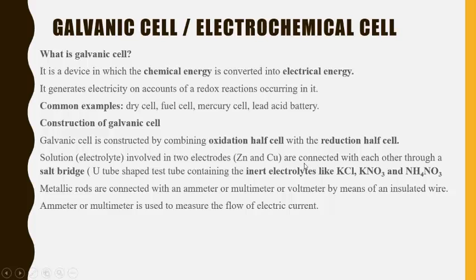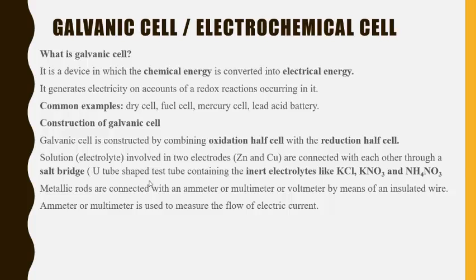They are connected or communicate with each other through a salt bridge, which is a U-tube shaped test tube containing inert electrolytes. So you have to remember the inert electrolytes that are used in the U-tube, like potassium chloride, potassium nitrate, sodium thiosulfate, and ammonium nitrate. These are some examples of inert electrolytes that are mixed with agar-agar and put in the U-tube shaped test tube, which then functions as the salt